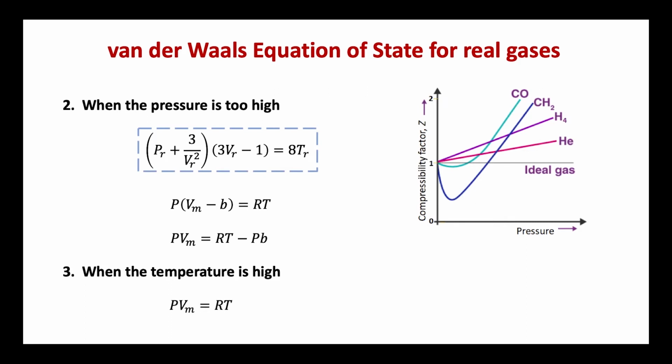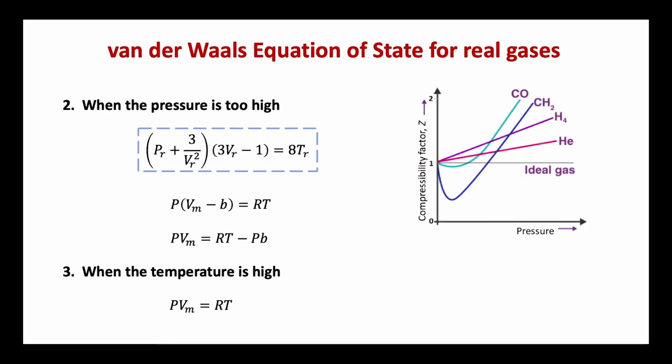If, at a given pressure, the temperature is considerably high, the volume will become sufficiently large to make the value of a by V negligibly small. At high temperature, b may also be negligible in comparison to V, which is now sufficiently large. Under these conditions, the van der Waals equation approaches the ideal gas equation PV equal to RT, and this explains why the deviations become less at high temperatures, as seen in the figure. So, we should correctly substitute the conditions of temperature and pressure so as to apply the van der Waals equation to our gaseous system under study.